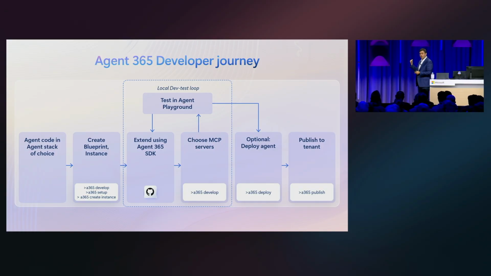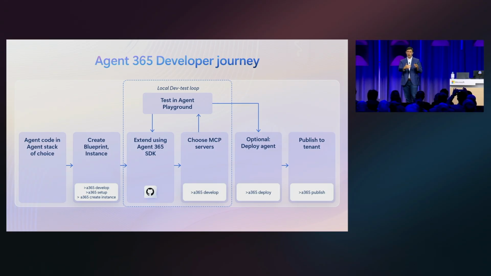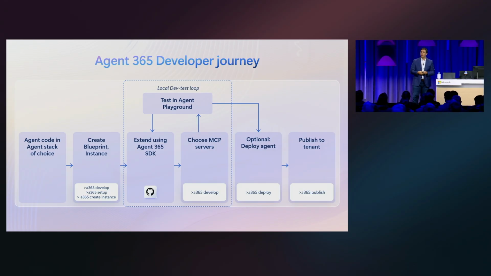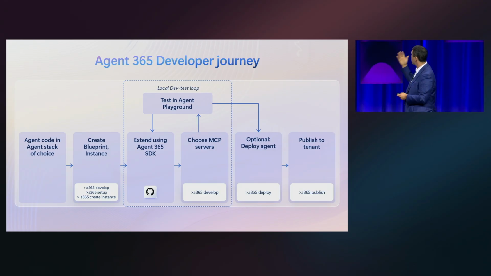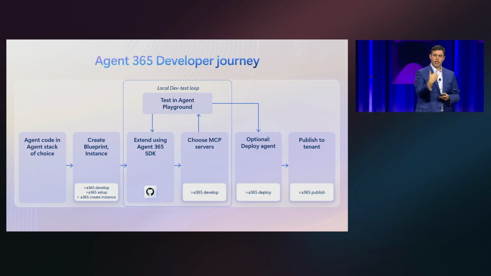What I didn't showcase there is, if you don't already have a messaging endpoint for your agent, you're already hosting it on your own infrastructure, it also can help you deploy it to Azure and get an endpoint on Azure. And then you can publish that agent to a tenant and instantiate it to be able to test it.